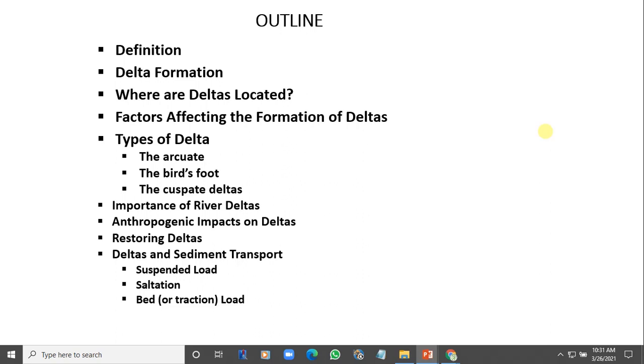Now the third type of delta is the cuspate delta. They are found where sediments are deposited into a straight shoreline with strong waves.